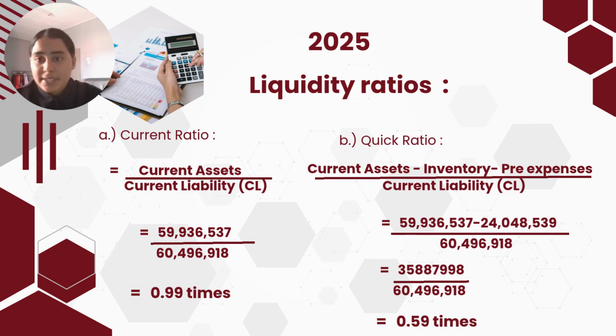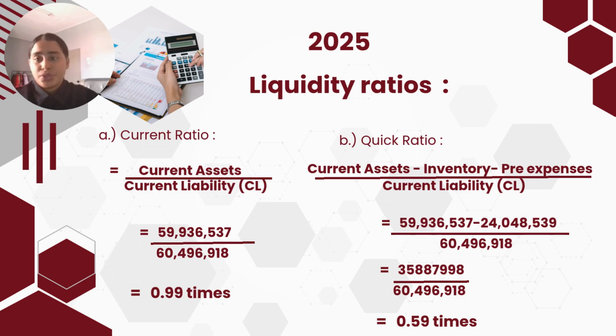I would like to present about Concrete Engineering Product Berhad for 2025. First of all, I will explain the liquidity ratio for 2025, which measures the company's ability to meet its short-term obligations. First is the current ratio, which is current assets divided by current liabilities. We get a total of 0.99 times, compared to 2024, where we only got 0.71 times. So the current ratio for 2025 is higher.